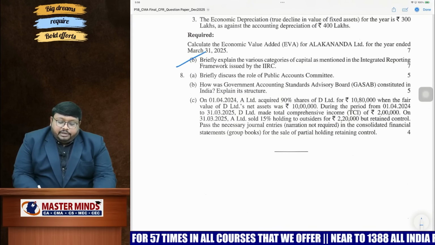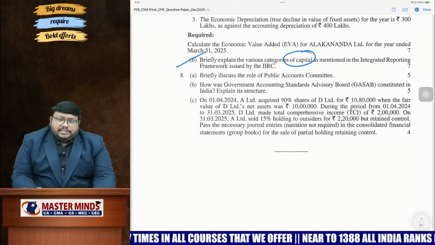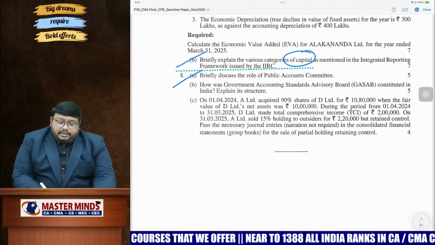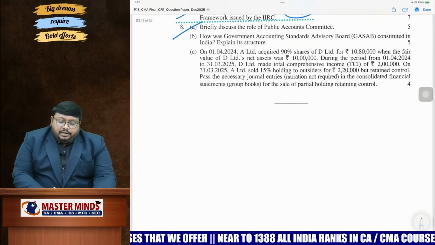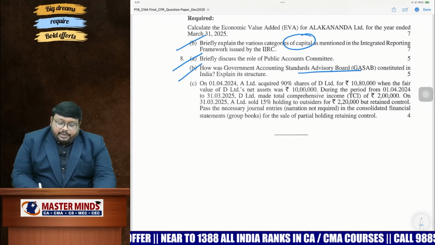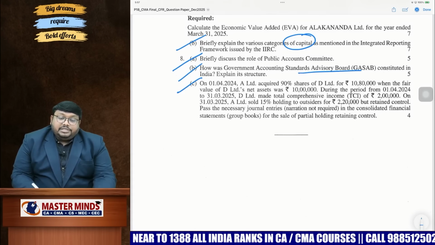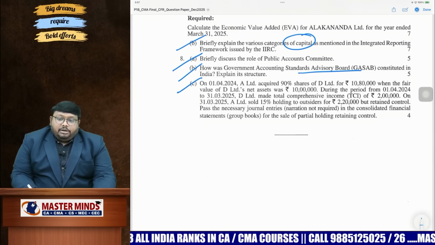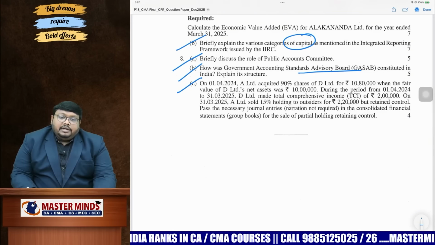integrated reporting framework. They're asking categories of capital: manufacturing, finance capital, natural capital. These all things we have to discuss. And here, public accounts committee structure, government accounting standard advisory board, GASAB structure you have to explain. And last question from business combination, sale of stakes. This is what we expected already. Last question they're asking from either sale of stake or purchase of stake. They have given here sale of stake.